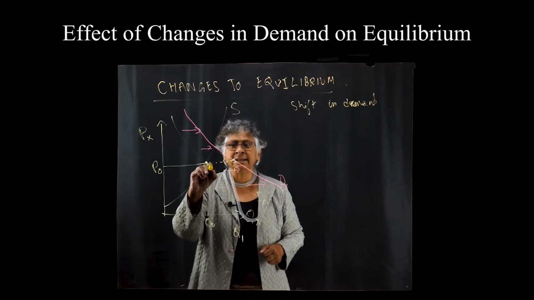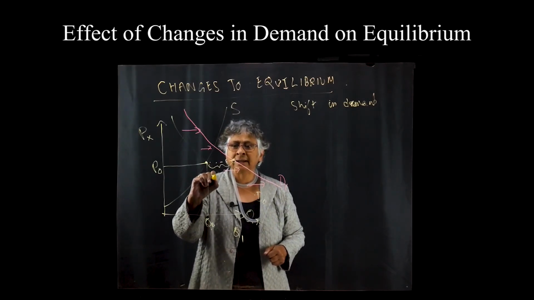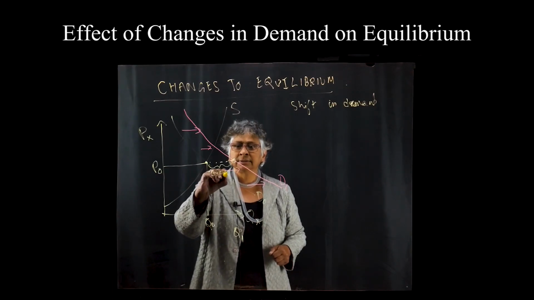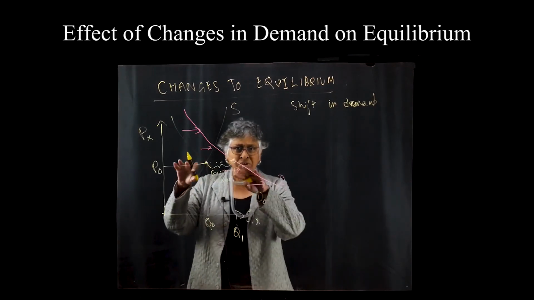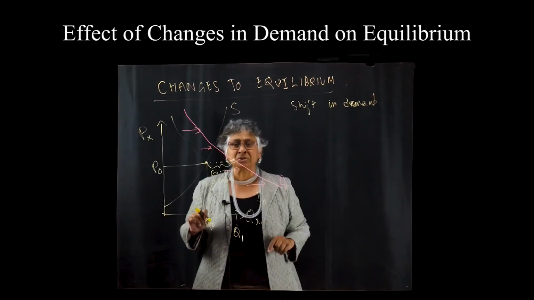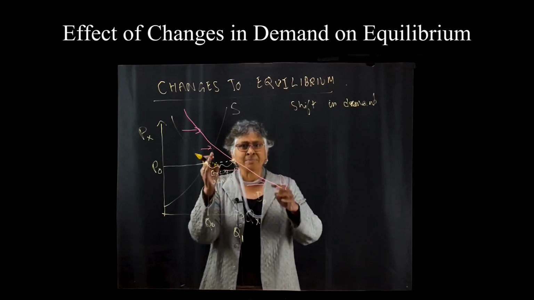So suddenly an excess demand opened up at the old price because demand increased.